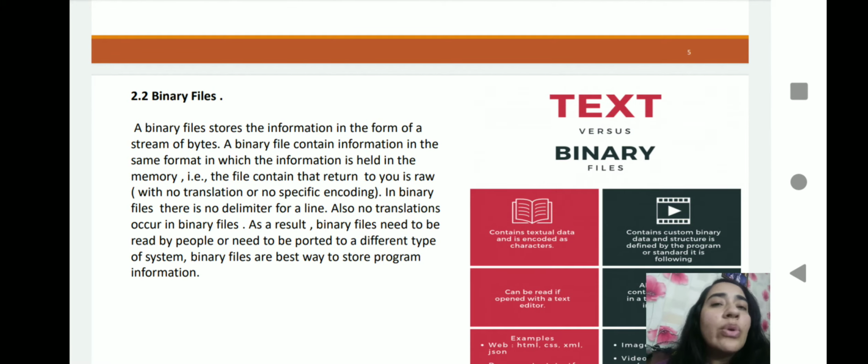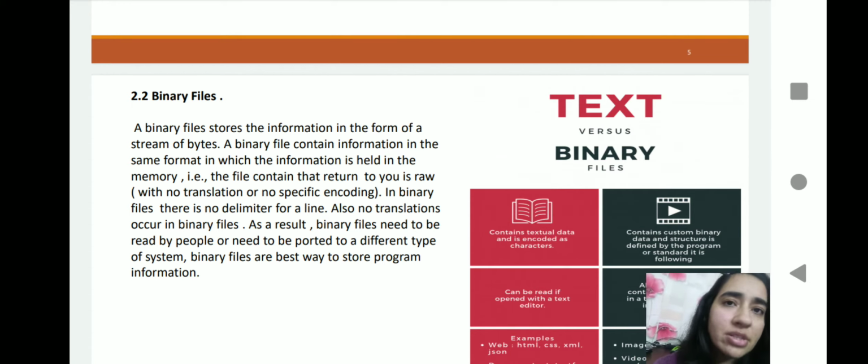Now we are going to discuss another kind of file, that is your binary file. A binary file means, as per the name you can see, binary means 0 or 1. As you know, a computer works in machine language.